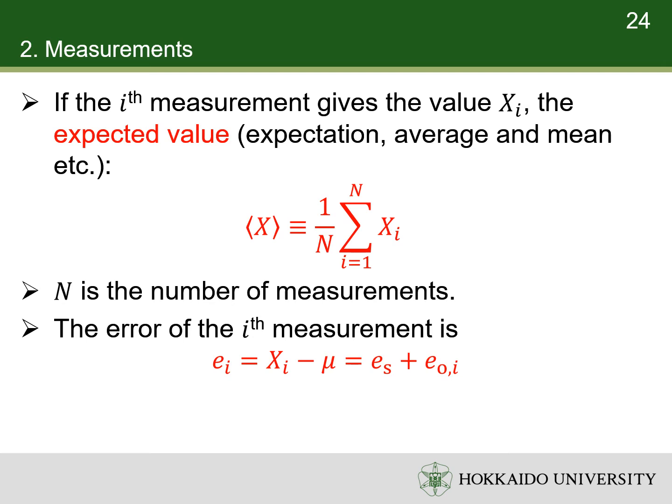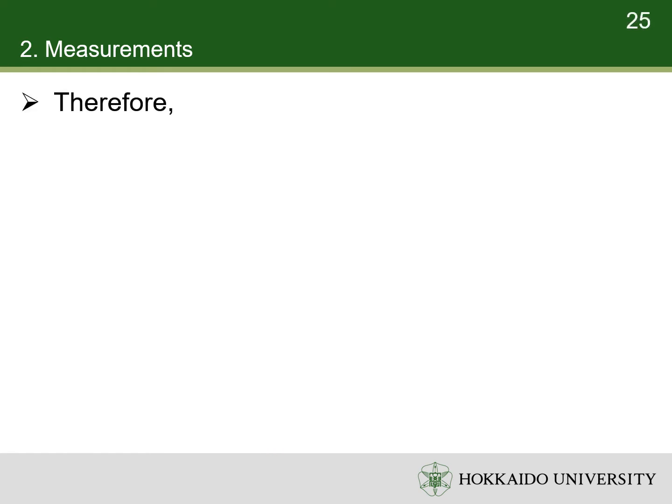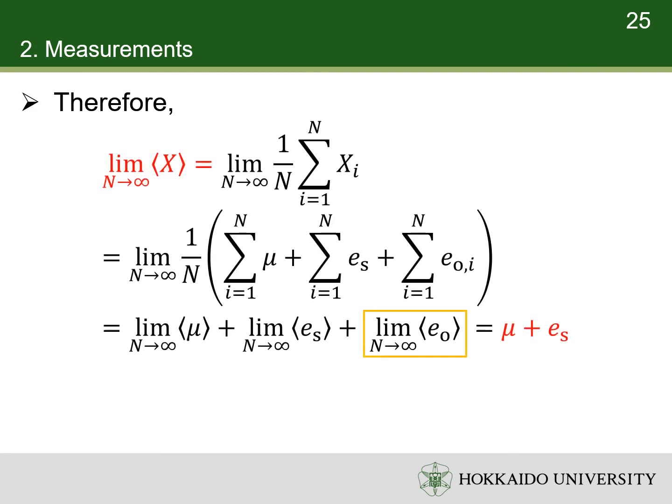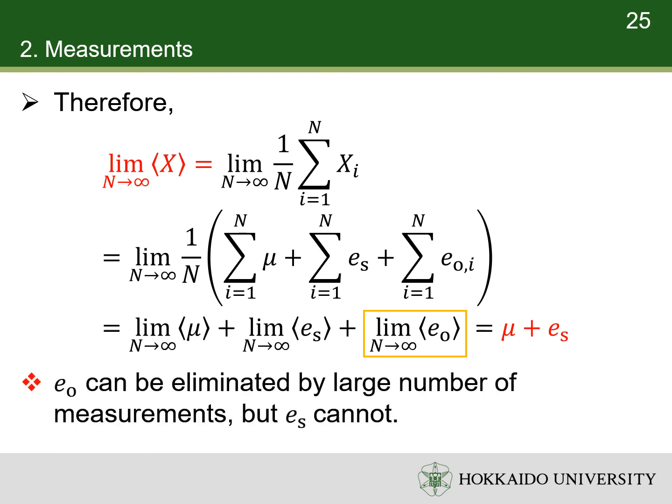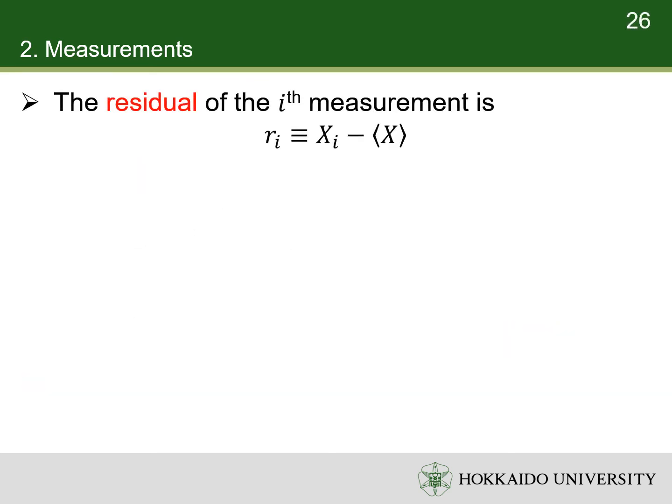Since the observation error is random, if the number of experiments is big enough, the expected value of observation error is 0. Therefore, if the number of measurements is big enough, the expected value is the sum of the true value and the systematic error. In other words, the observation error can be eliminated by a large number of measurements, but the systematic error cannot. The residual of the ith measurement is defined to be the difference between the measured value and the expected value.